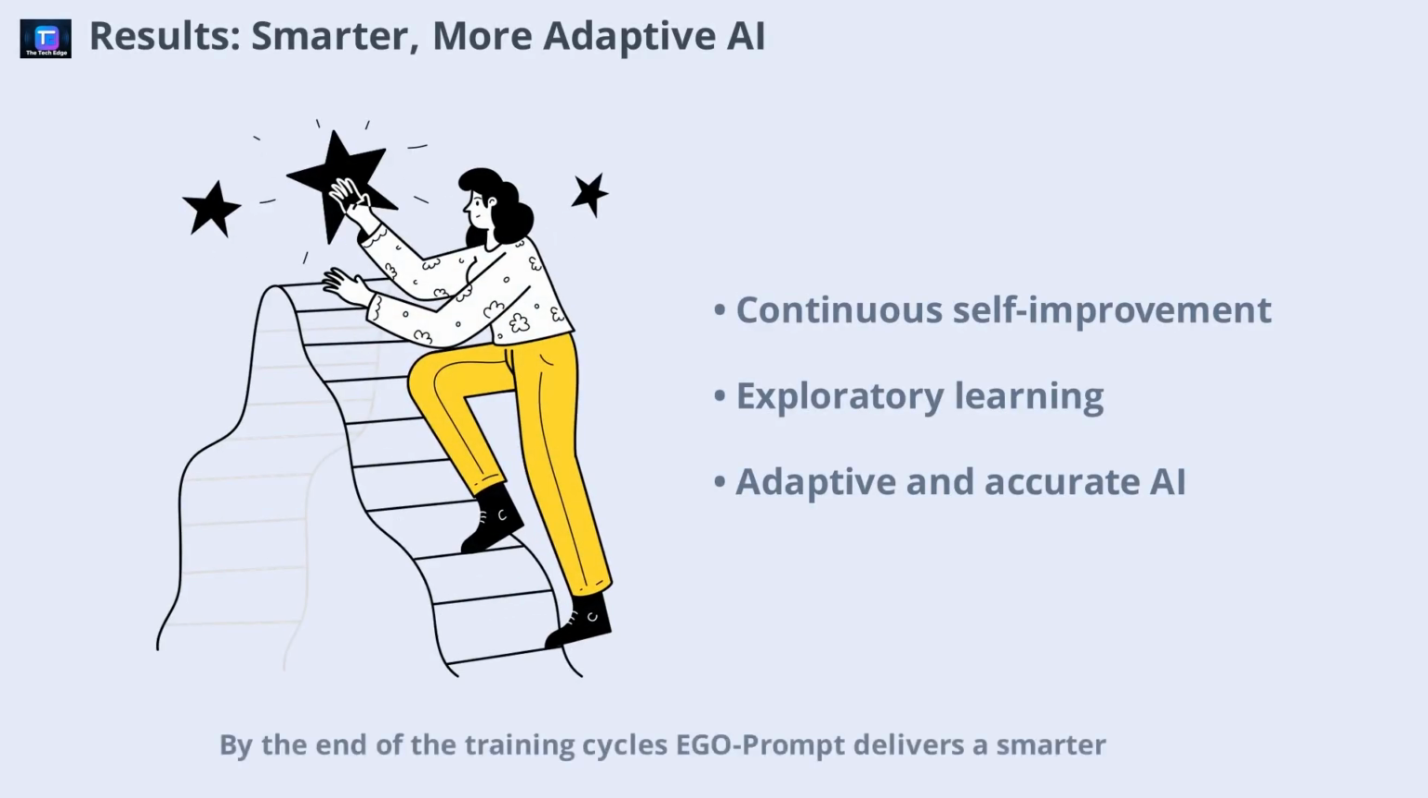By the end of the training cycles, Ego Prompt delivers a smarter, more adaptive AI agent. Unlike traditional rote learning, this system encourages exploration, learning from mistakes, and continuous self-improvement. The result is an agent that can approach the truth through its own efforts, making it a powerful tool for both business and personal applications. The flexibility and feedback-driven evolution set a new standard for AI prompt engineering.